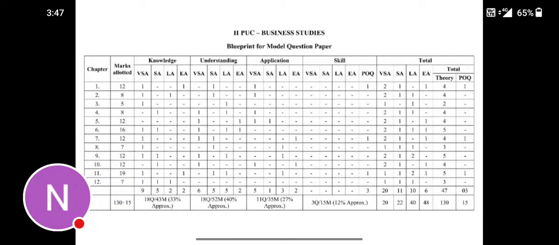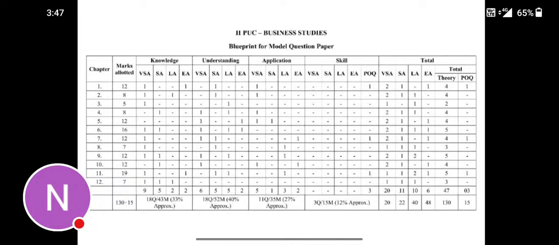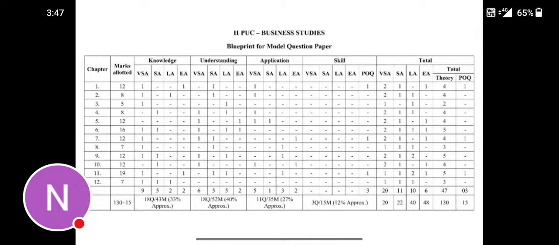For 1 mark, they are asked here. There is knowledge based one question for VSA from the first chapter, one question for VSA from another chapter, and one question from the third chapter. So from the first chapter, one question for VSA, that is knowledge, for understanding one question for essay, for applications one question for VSA, and for skills one question for POQ. Like this, they are distributed: VSA, SA, LA, E, and POQ.